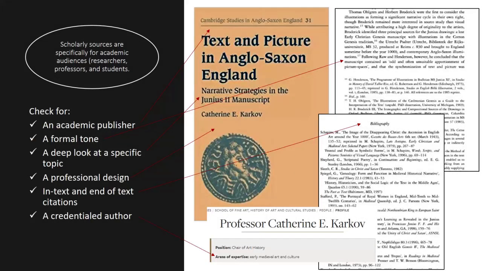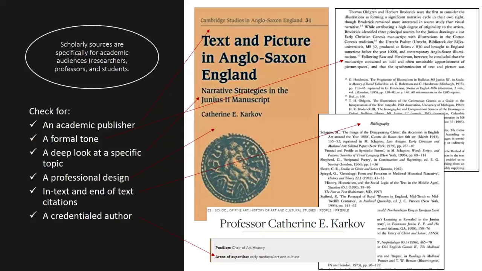Scholarly sources are specifically for academic audiences, researchers, professors, and students. To tell whether a source is scholarly, check for an academic publisher, a formal tone, a deep look at a specific topic, a professional design, in-text and end-of-text citations, and a credentialed author.